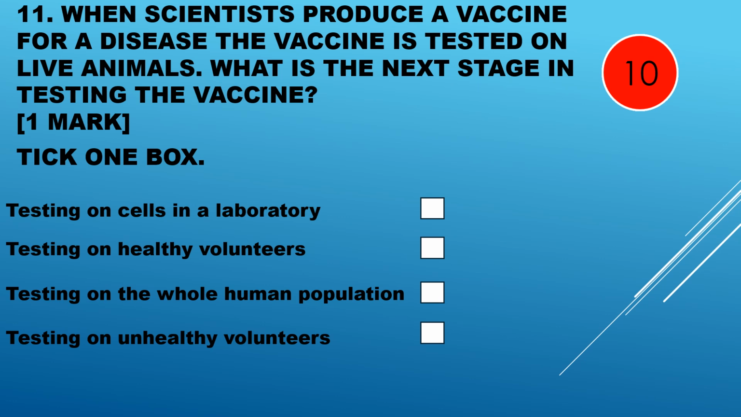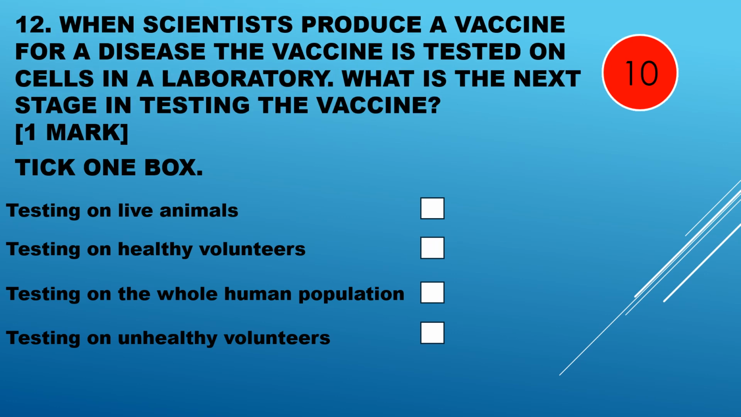Question 11. When scientists produce a vaccine for a disease, the vaccine is tested on live animals. What is the next stage in testing the vaccine? Testing on cells in a laboratory, testing on healthy volunteers, testing on the whole population, or testing on unhealthy volunteers? After live animals, it's healthy volunteers.